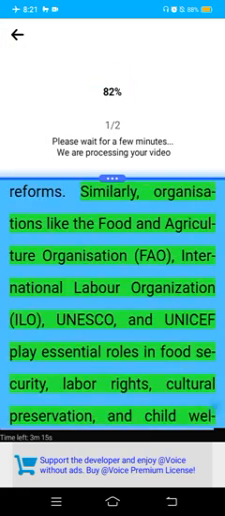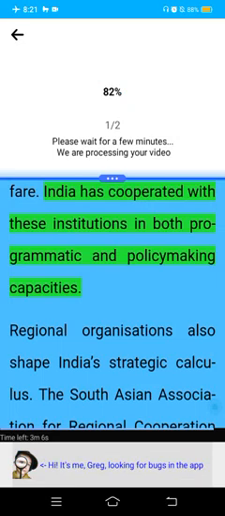Similarly, organizations like the Food and Agriculture Organization (FAO), International Labour Organization (ILO), UNESCO, and UNICEF play essential roles in food security, labor rights, cultural preservation, and child welfare. India has cooperated with these institutions in both programmatic and policymaking capacities.